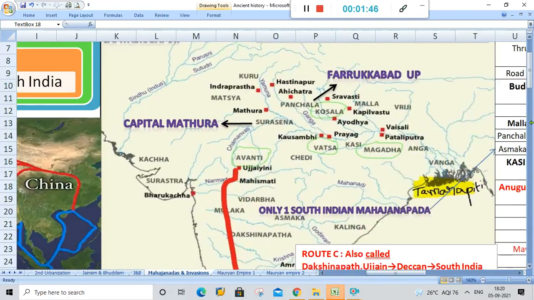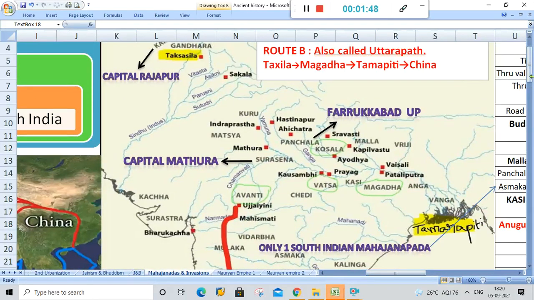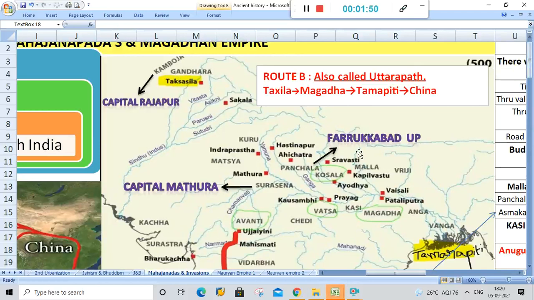So let's move to route B, that is Takshila to Tamralipti, which has Magadha as the transition point. Here is Takshashila and here is Tamralipti. This is the route, and here Magadha is the epicenter and transition point for this route. It became a very important empire because it promoted the trade and commerce between Takshila and Tamralipti.